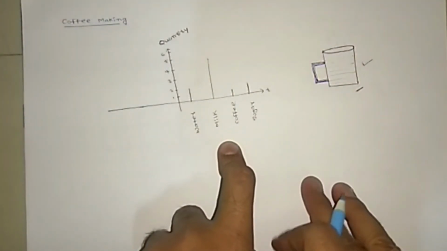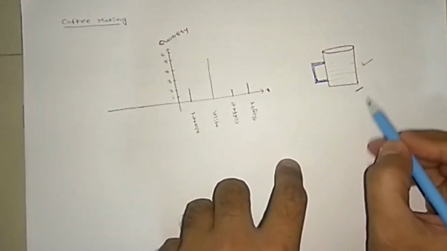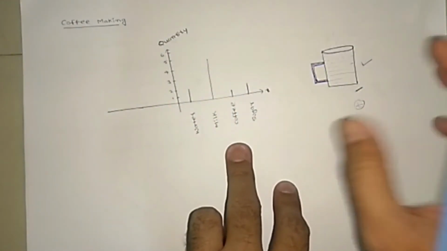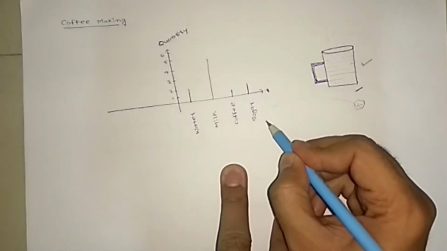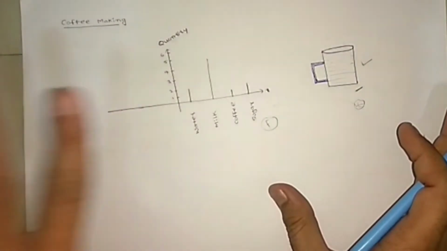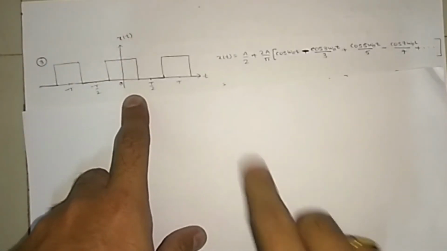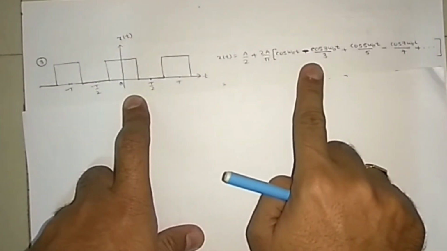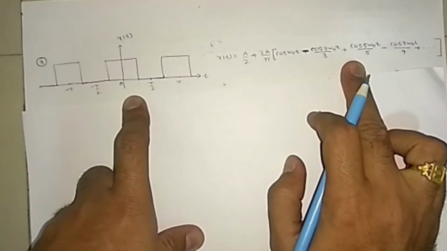This is the frequency domain signal; the coffee itself is like the time domain. For making the coffee, how much quantity of each ingredient is there? That is the frequency domain. This is the exact concept. Likewise, suppose this signal is there. This is its mathematical representation. Based on the Fourier series, we can find this equation.